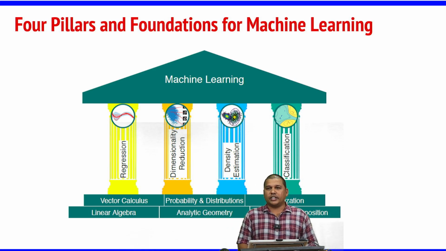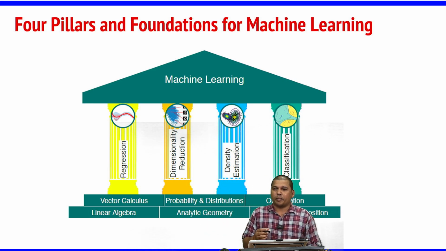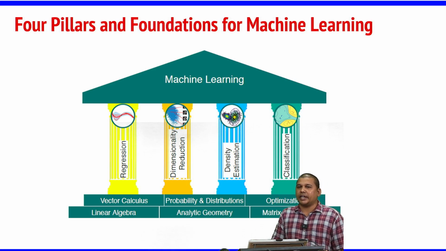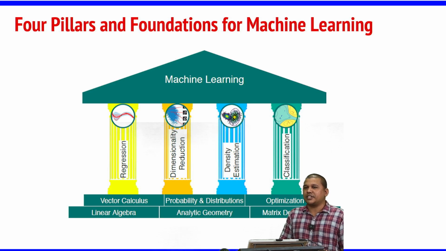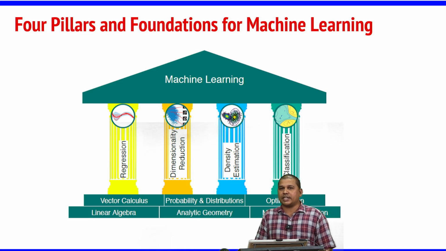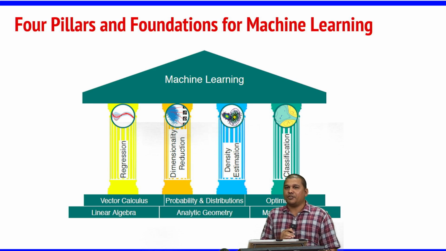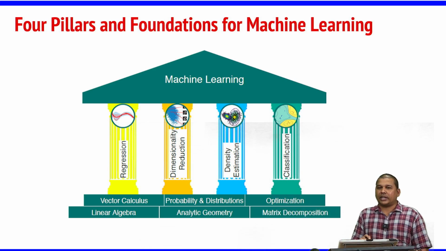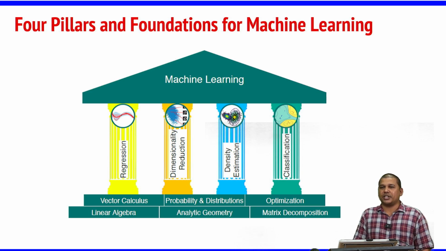Overall, in this course we are going to study different concepts which are explained here. The four pillars of machine learning are regression, dimensionality reduction, density estimation and classification. These are the four important concepts we have in machine learning. And the foundational mathematics consists of vector calculus, linear algebra, probability and distributions, analytical geometry, optimization and matrix decompositions. This is the core of machine learning and its foundational mathematics, which is required for us to understand machine learning and data science algorithms.